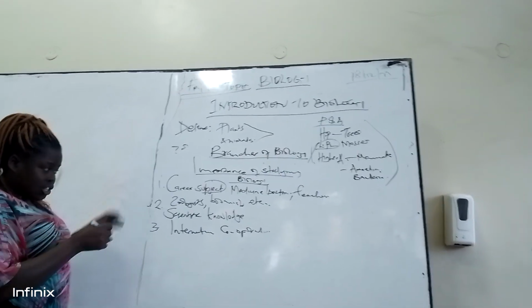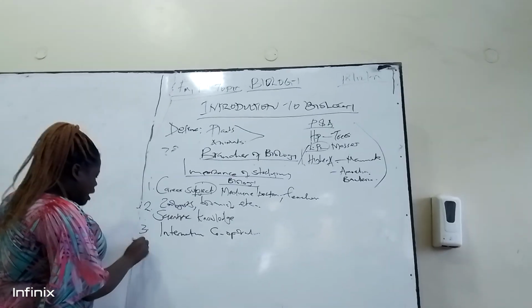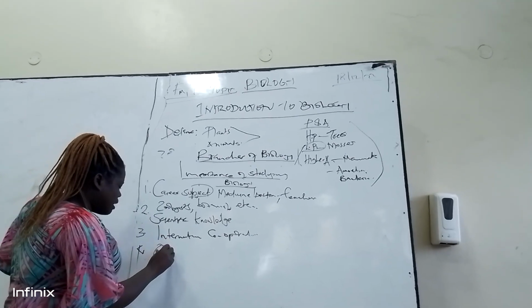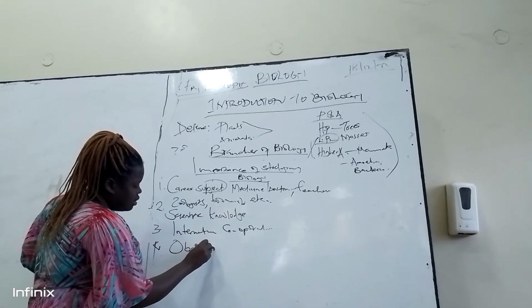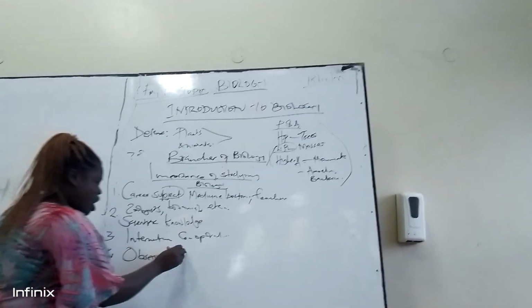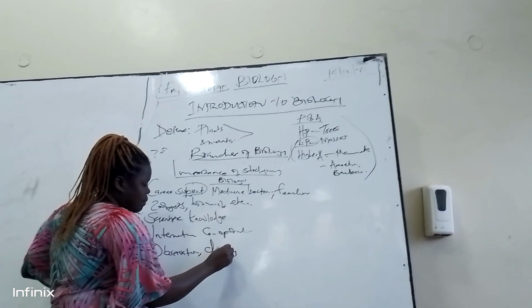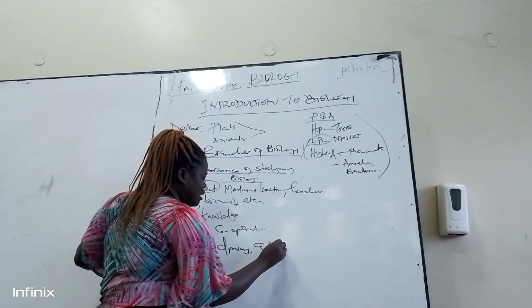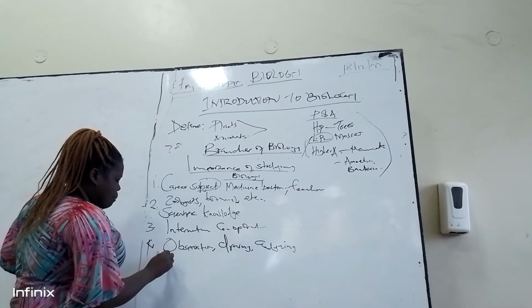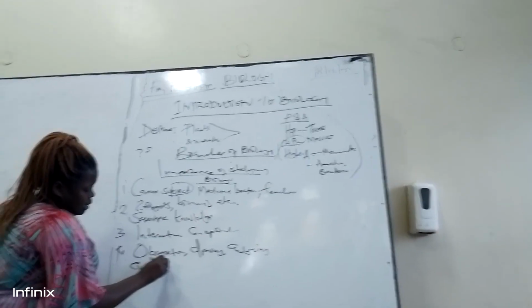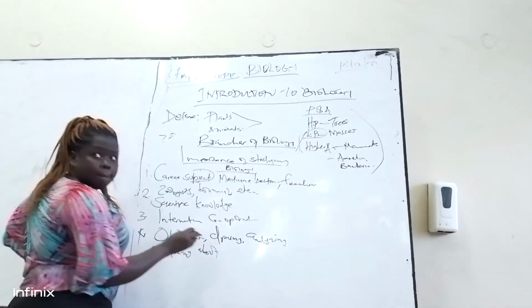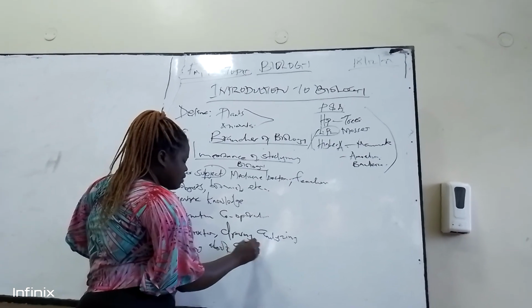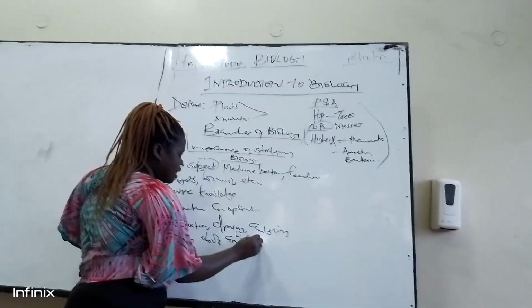Then, through studying biology, biologists can gain knowledge about observation, drawing, and even analyzing everything about a living organism.